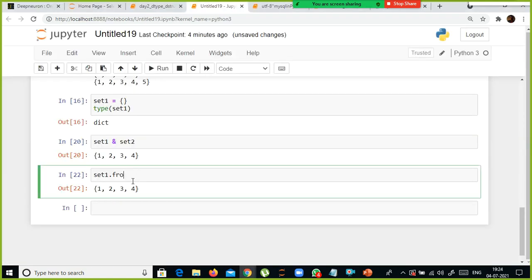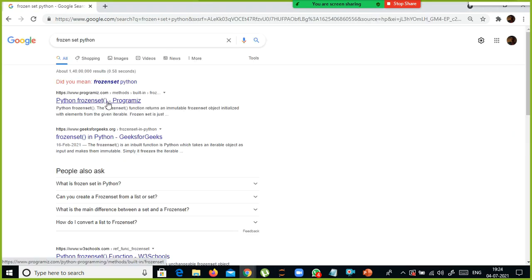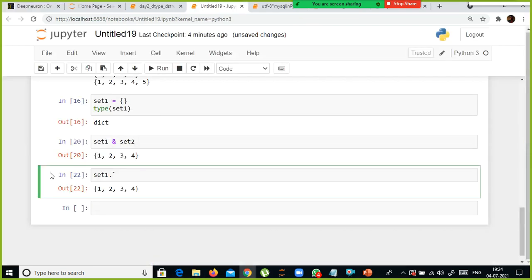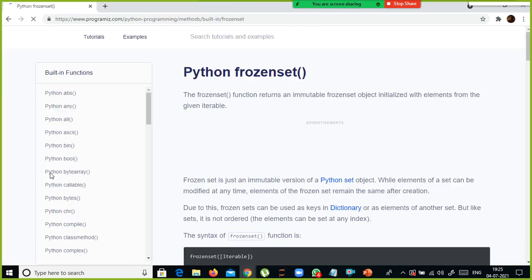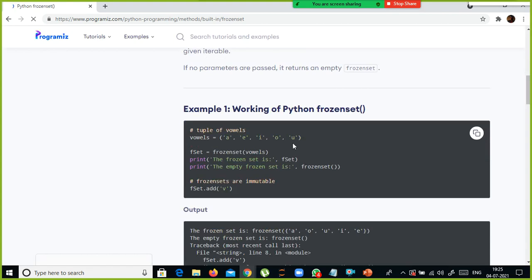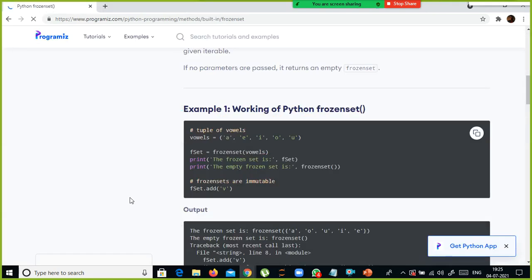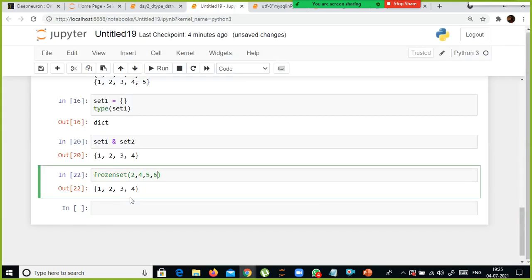Yeah. So here, if you press tab, can you see frozen set? It is not there, so you need to use it this way, or directly you can say frozen set. Something like that. Okay, frozen set of, let's say, 2 comma 4 comma 5 comma 7, right?